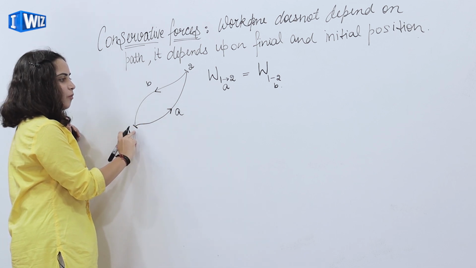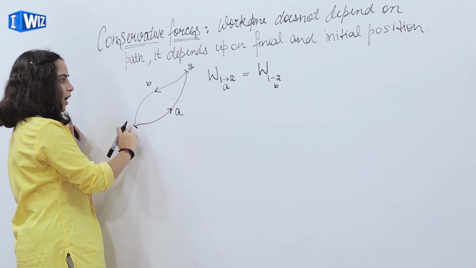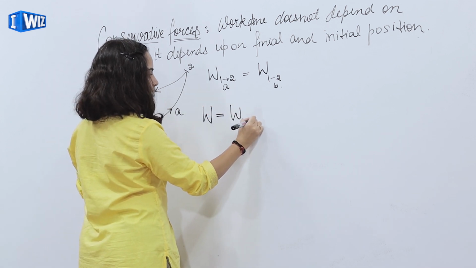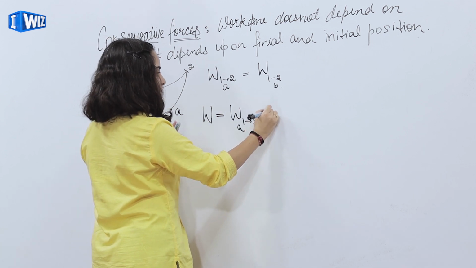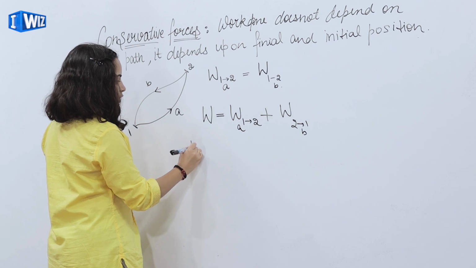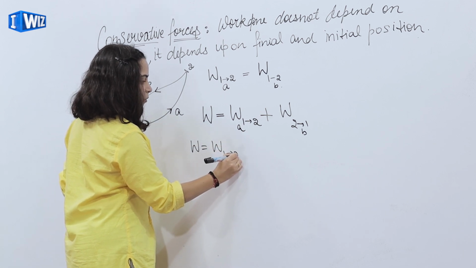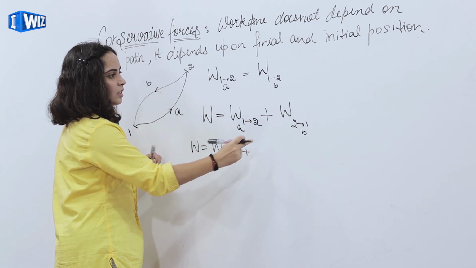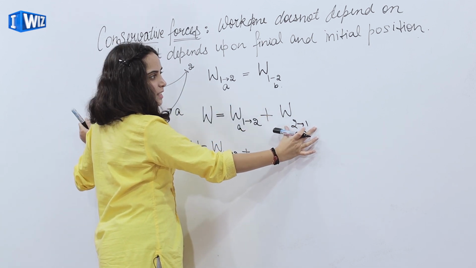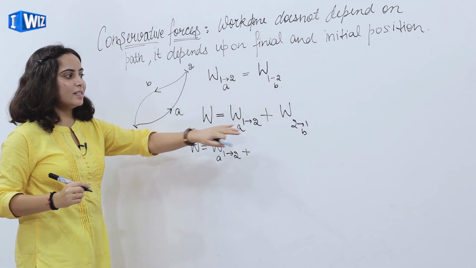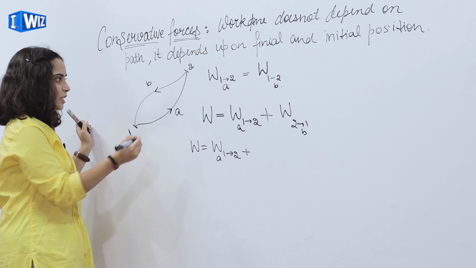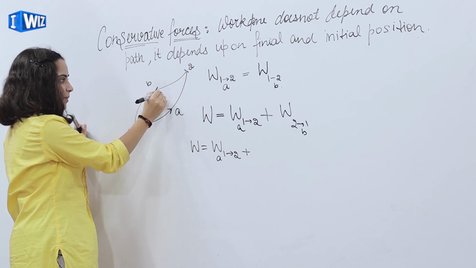Now consider a situation. A particle is moving from 1 to 2 through A and then 2 to 1 through B. Then the total work done will be given by work done 1 to 2 path A plus work done 2 to 1 path B. The magnitude of this is equal to the magnitude of this, but the direction will be opposite because 2 to 1 में direction displacement की इस side है.